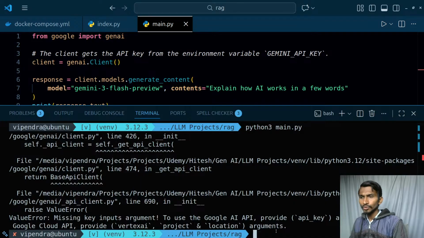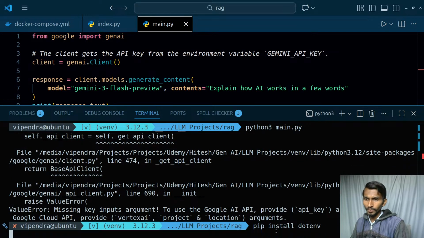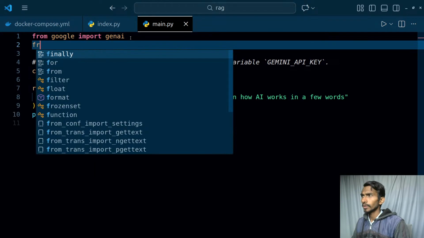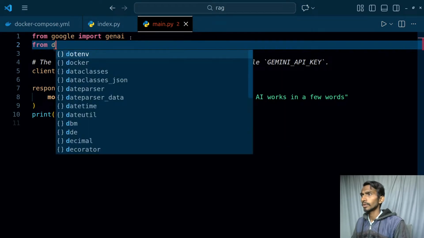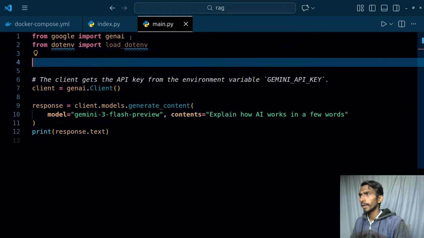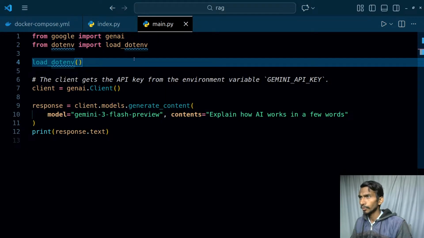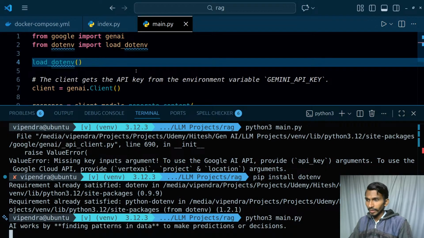Yeah, definitely. So I will have to run pip install python-dotenv, I hope that works here. So from dotenv import load_dotenv, and then load_dotenv, I mean that should be it. I have to just simply load that and run it again. Alrighty, right now it is definitely gonna work.